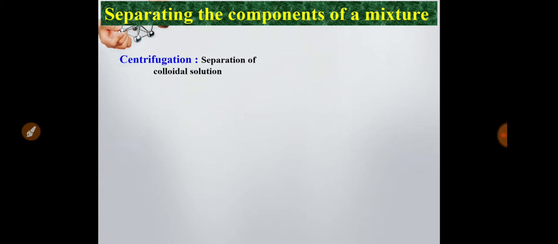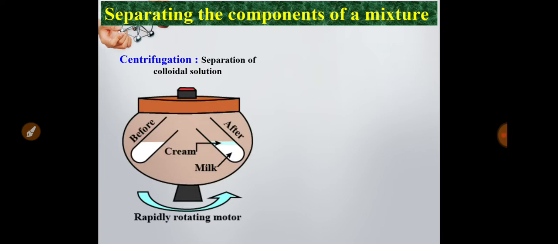The third method is centrifugation. The centrifugation process is used for the separation of colloidal solution. How is it used? There is a centrifugation machine where test tubes are used. In the test tube the colloidal solution is kept.